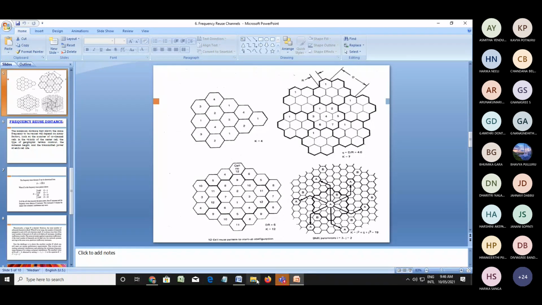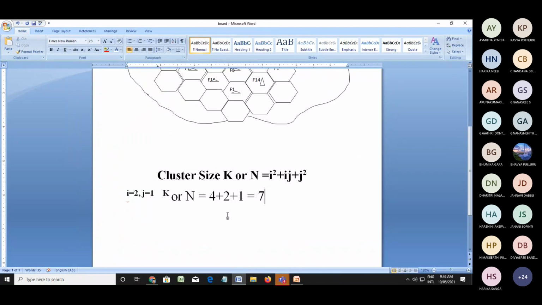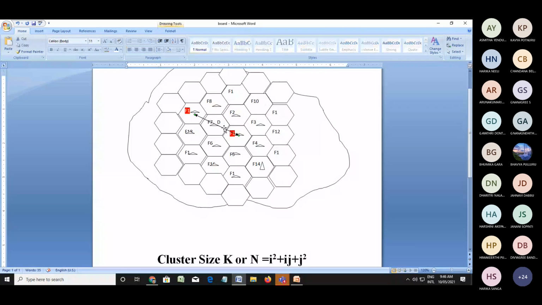Now, based upon this, here how much is given? i equal to 2 and j equal to 1.